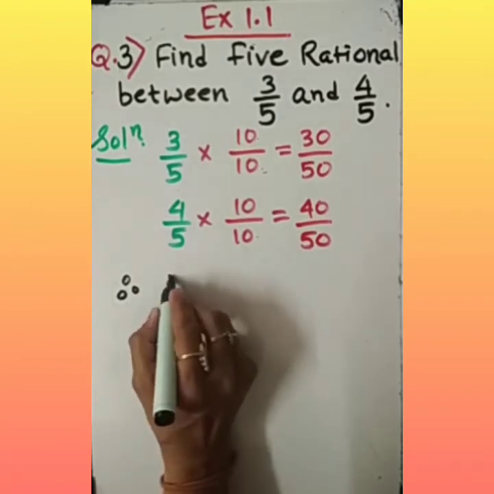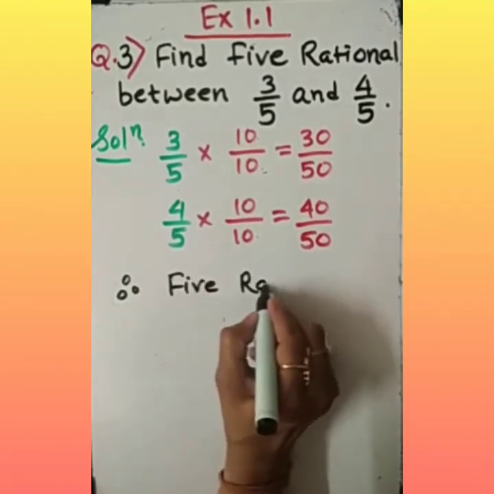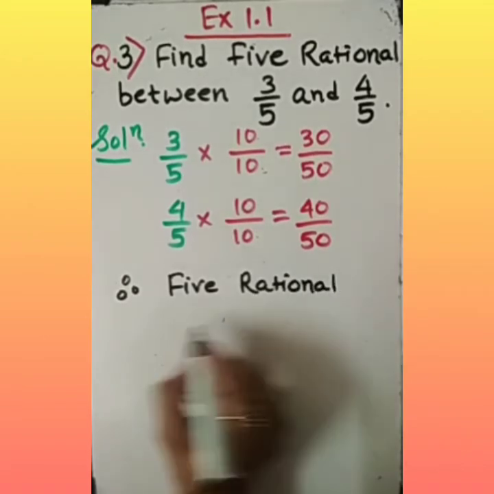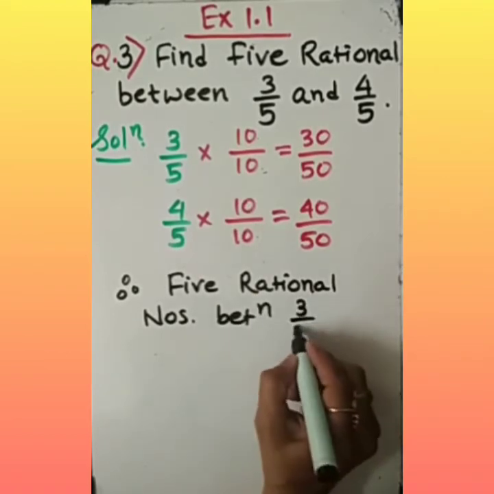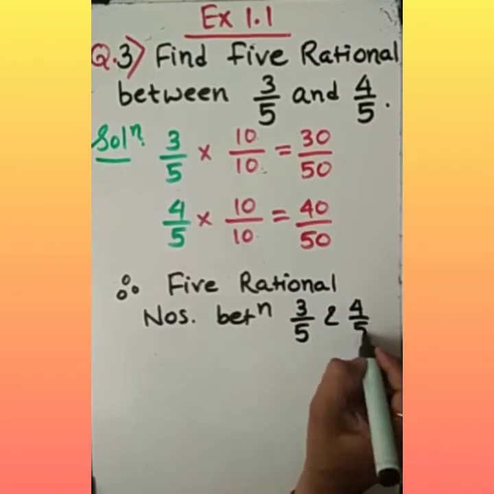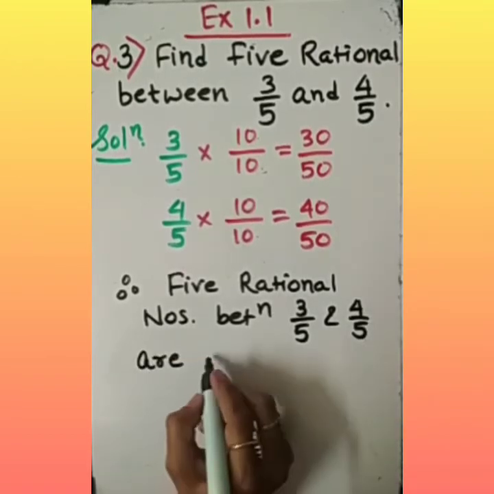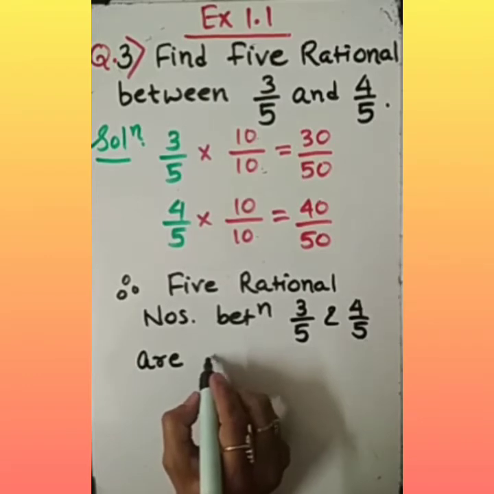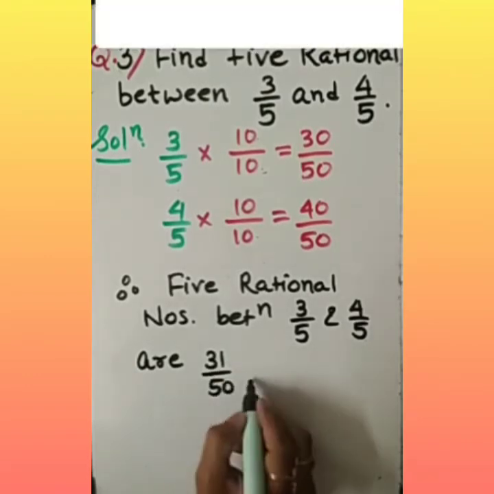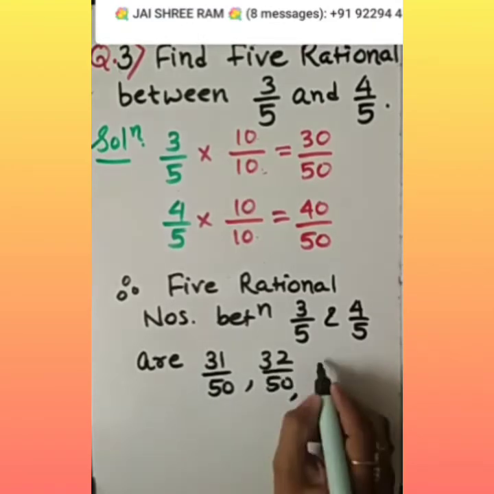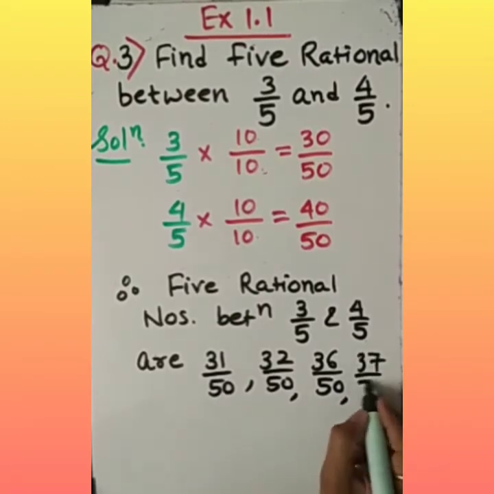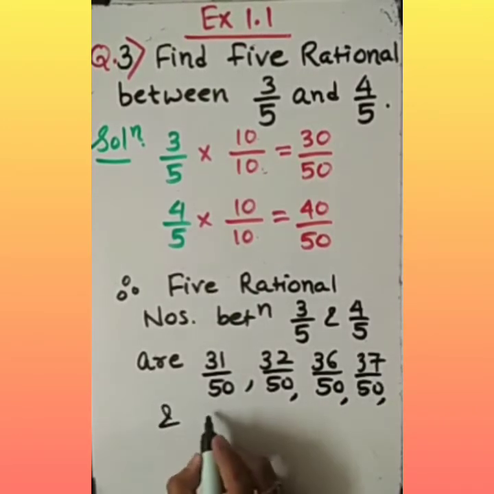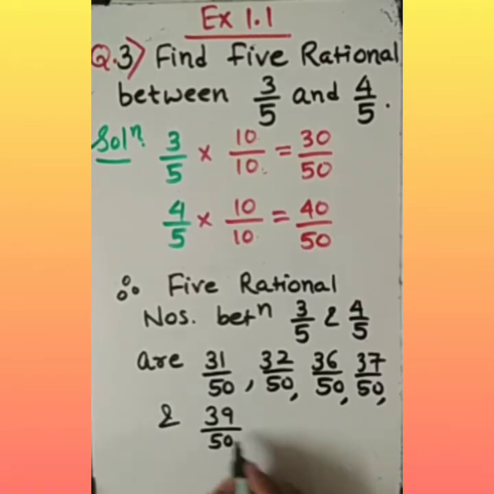So for this question, let's list out the 5 rational numbers. Please note down along with me. Find 5 rational numbers between 3 by 5 and 4 by 5. They are: you can mention 31 by 50, 32 by 50, 36 by 50, 37 by 50, and I am choosing one more, 39 by 50. I am not including these two numbers in that. So that's it.